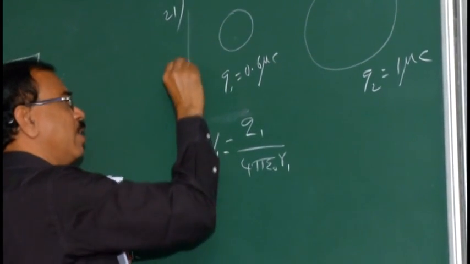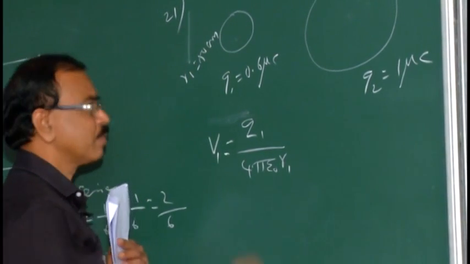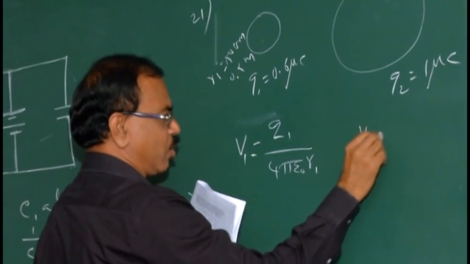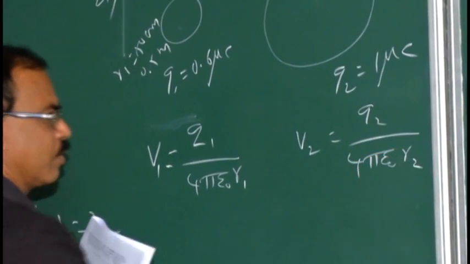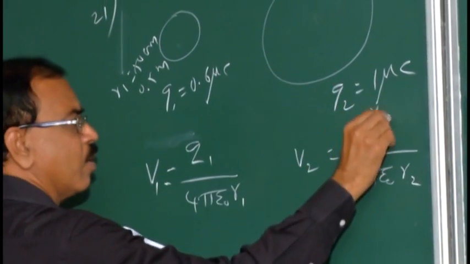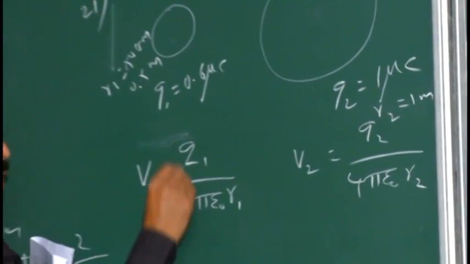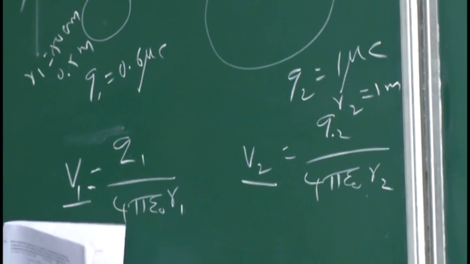The radius R1 is 50 centimeter, which is 0.5 meter. And V2 is equal to Q2 by 4 pi epsilon naught into R2. R2 is 1 meter.